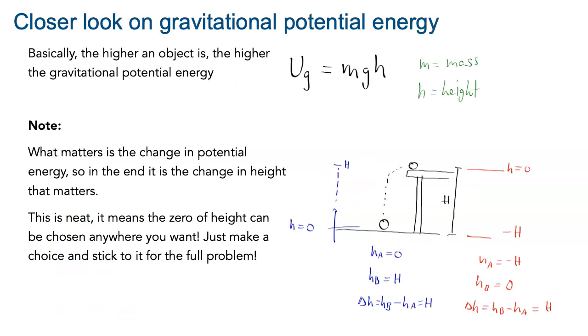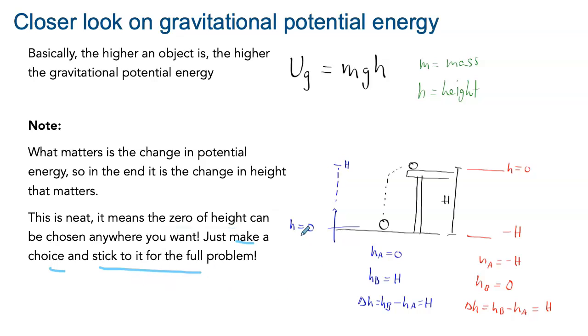To wrap it up, I would just like to explore a little bit more the potential energy due to gravity. The equation here states that the higher the object is, the bigger h is, the more potential energy there will be. But this h, it's not necessarily clear how it's defined. Where do we take h to be equal to 0? Actually it doesn't matter, because what matters is the change in the potential energy. So in the end, it will really be the change in height that will be important. This is neat because it means that we can choose the 0 of height wherever we want. You just have to make sure that you make your choice at the beginning of the problem and you stick to it for the full problem.